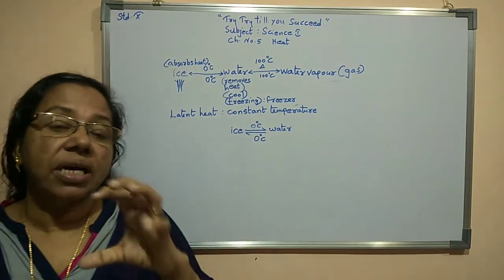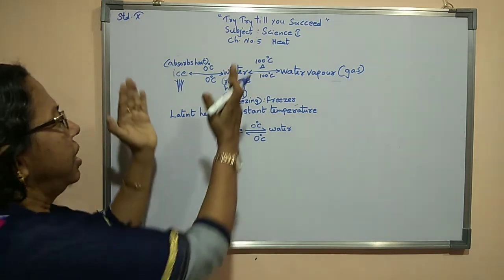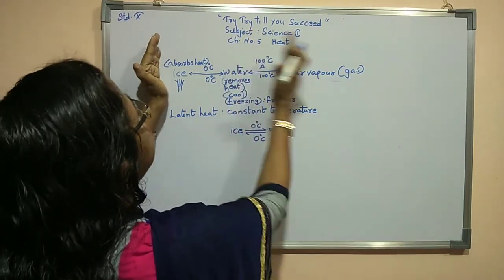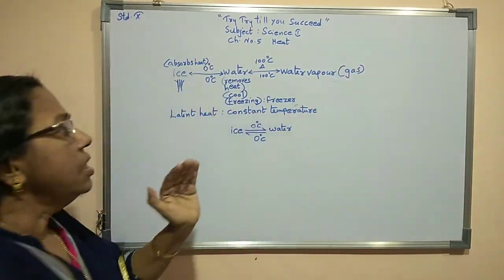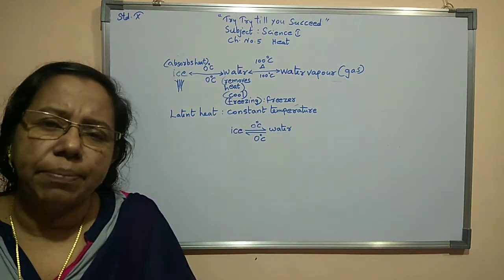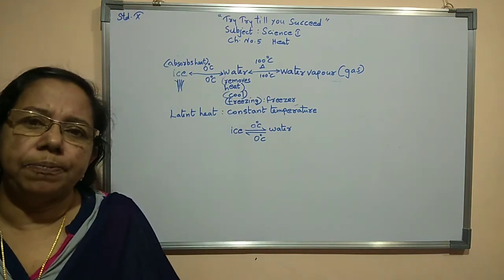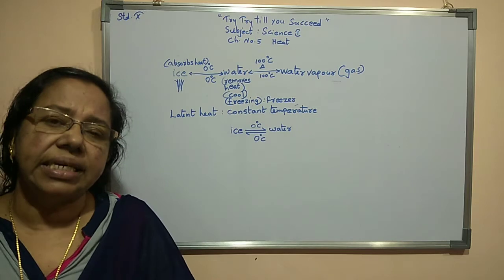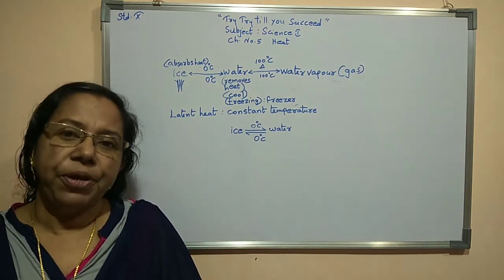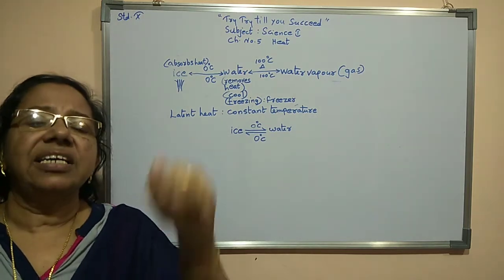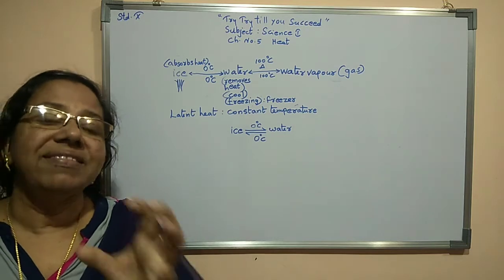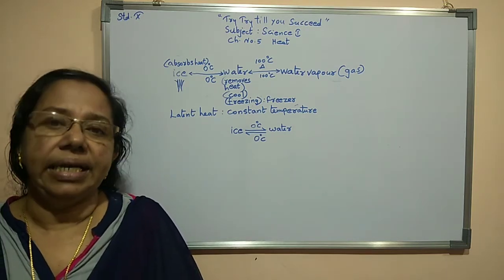So for the conversion of a substance, now we have to study either this or this. A constant temperature at which a solid substance transforms to liquid or a liquid substance transforms to solid, that is known as latent heat.